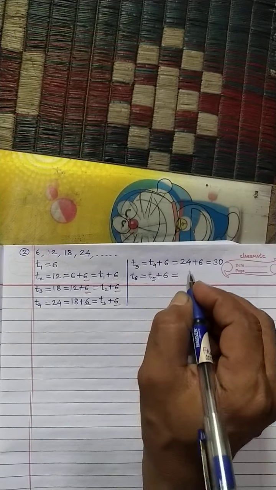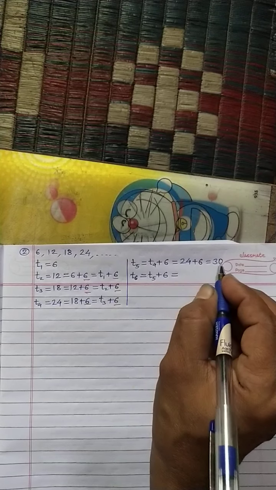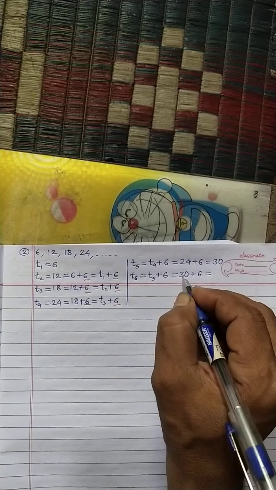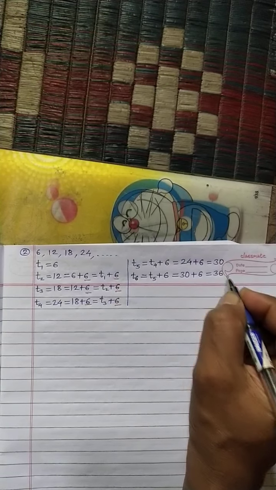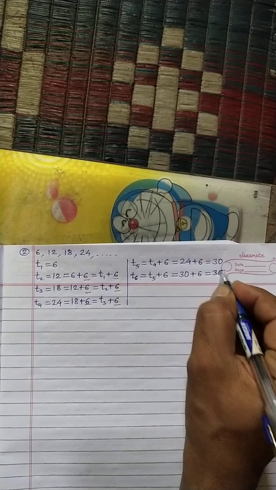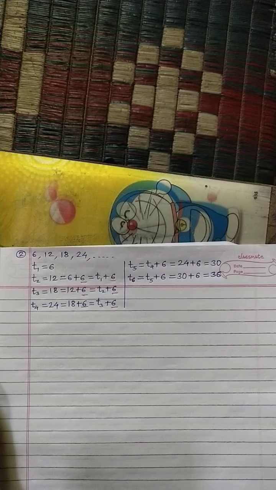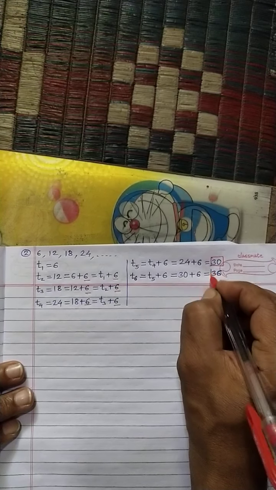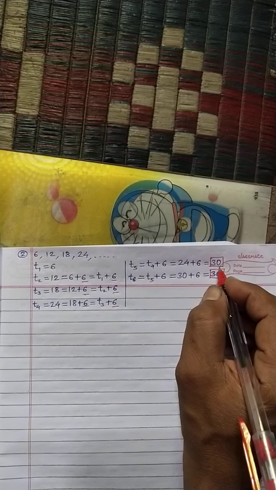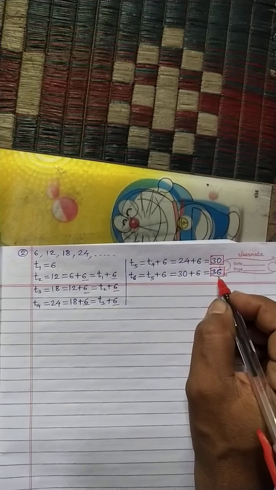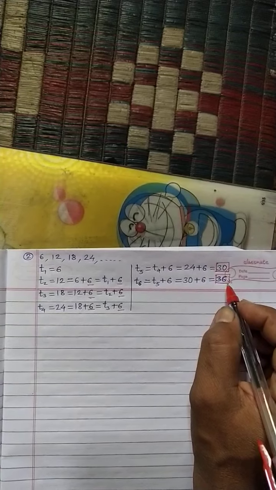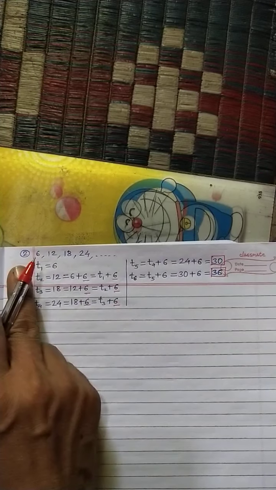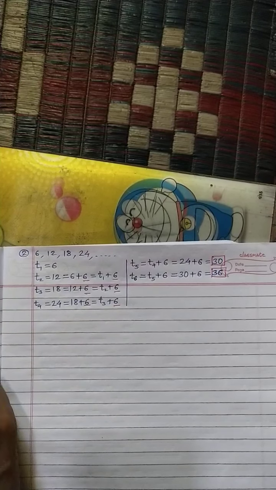T5 is 30, so 30 plus 6 is 36. So in this way we have found the next two terms: T5 is equal to 30 and T6 is equal to 36. In this way we have studied the second example.